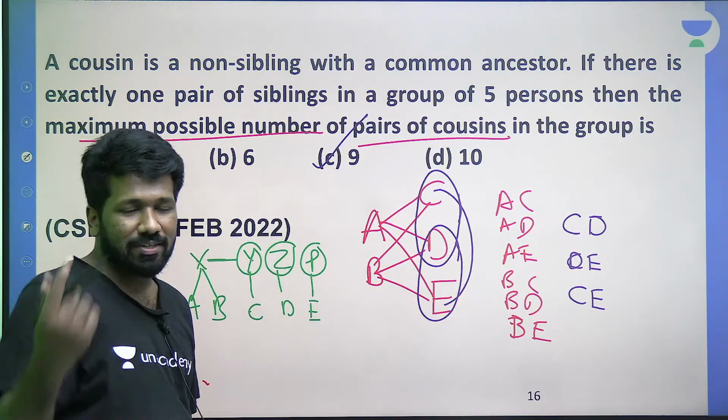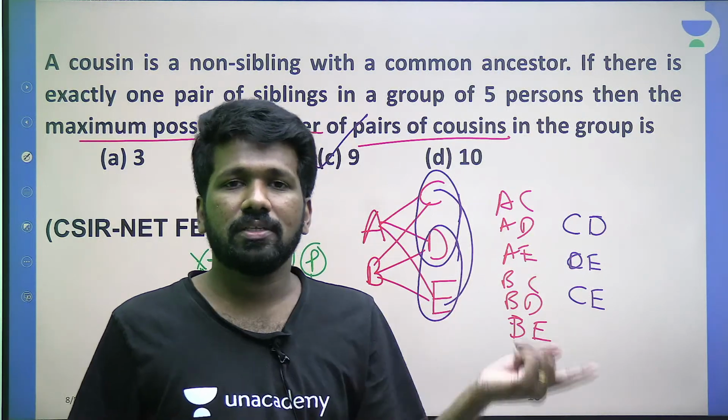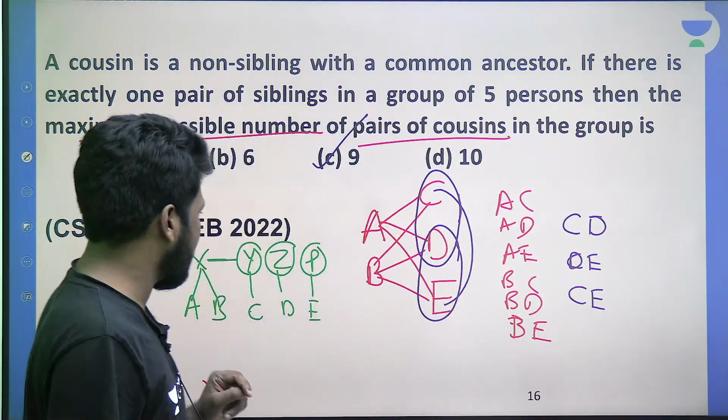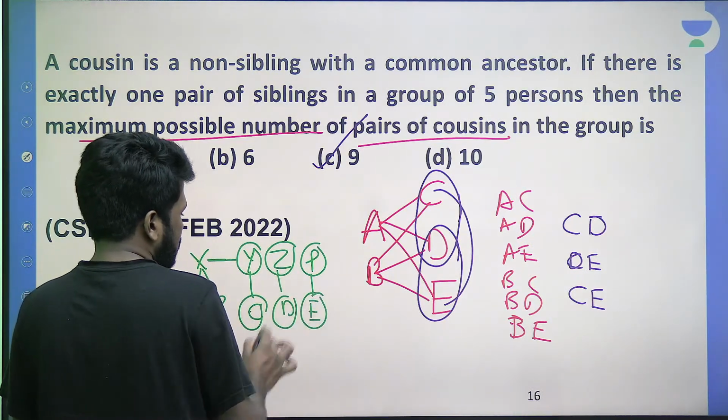All sibling relations are transitive. X sibling of Y, Y sibling of Z means X sibling of Z also. Are you all understanding? So definitely C and D are cousins to each other also.